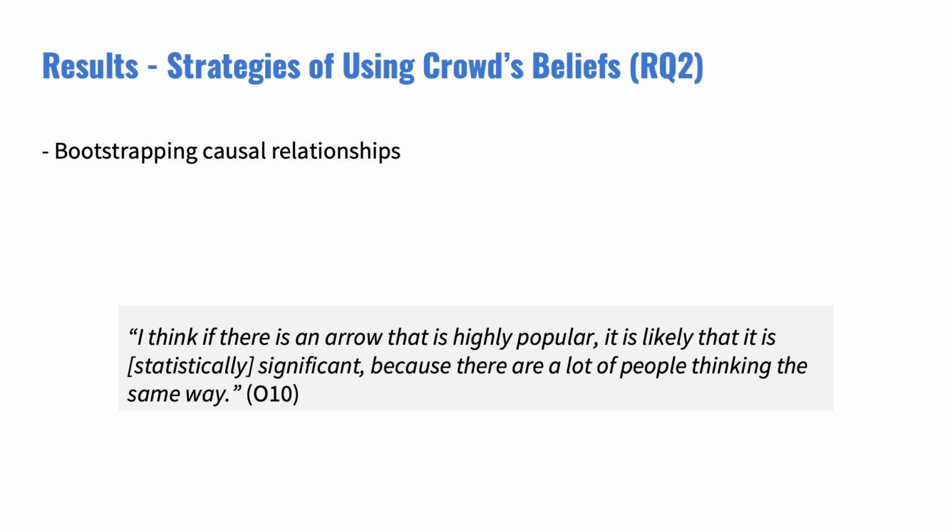To answer RQ2, we qualitatively analyzed the post-study interviews to identify the strategies participants used to conduct causal reasoning with our system. For the crowd panel, we identified 2 major strategies. The first one is to bootstrap causal relationships by browsing the crowd diagram and the narratives. Participants use the crowd panel in their early stage to identify causal relationships commonly added by the crowds that could more likely to exist, and prioritize reasoning those relationships. They also read through the narratives to determine the direction of the arrow.